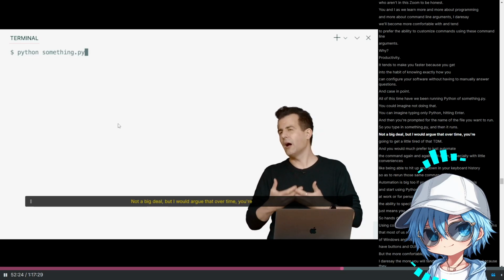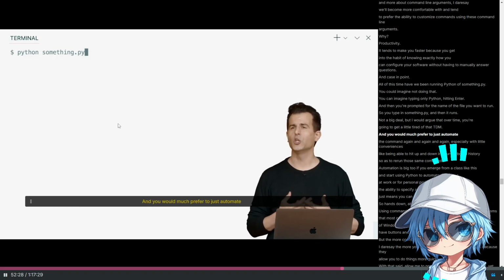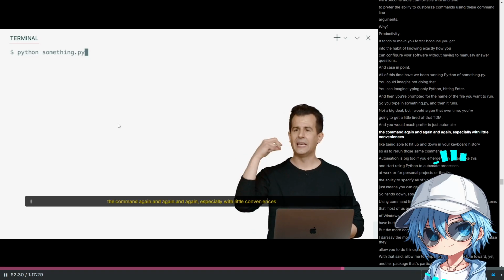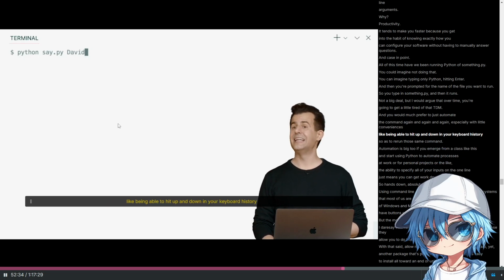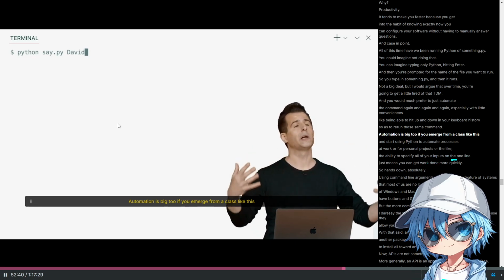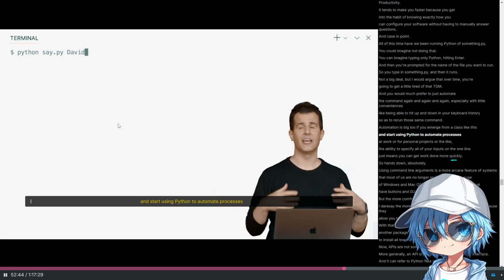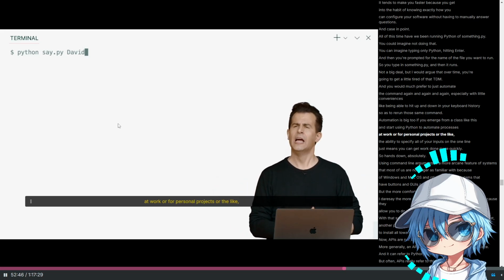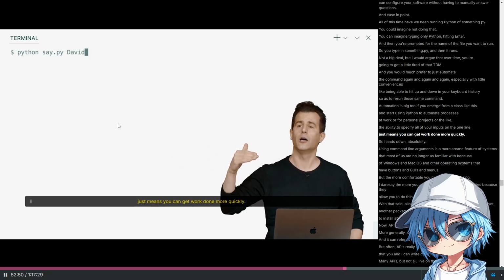Not a big deal, but I would argue that over time, you're going to get a little tired of that tedium, and you would much prefer to just automate the command again and again and again, especially with little conveniences like being able to hit up and down in your keyboard history so as to rerun those same commands. Automation is big too. If you emerge from a class like this and start using Python to automate processes at work or for personal projects or the like, the ability to specify all of your inputs on the one line just means you can get work done more quickly.